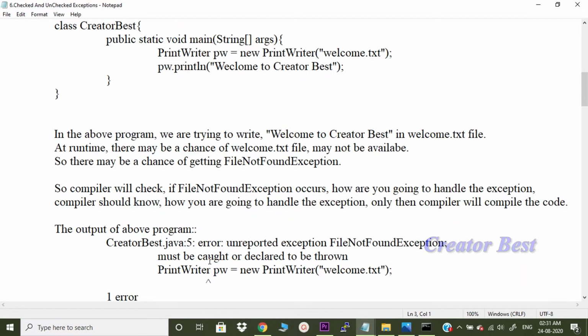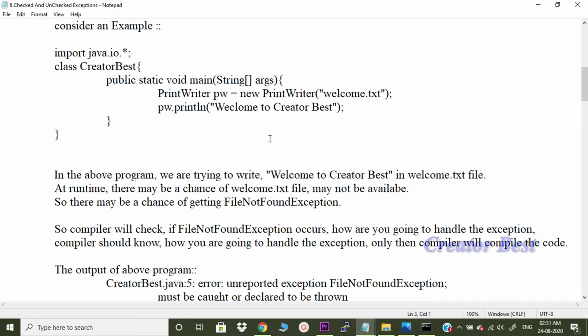So the compiler will check: if FileNotFoundException occurs, how are you going to handle the exception? The compiler should know how we are going to handle the exception. Only then will the compiler compile the code. So the compiler checks the exception handling code, and only then will it allow you to compile. Otherwise, it won't allow you to compile the code.